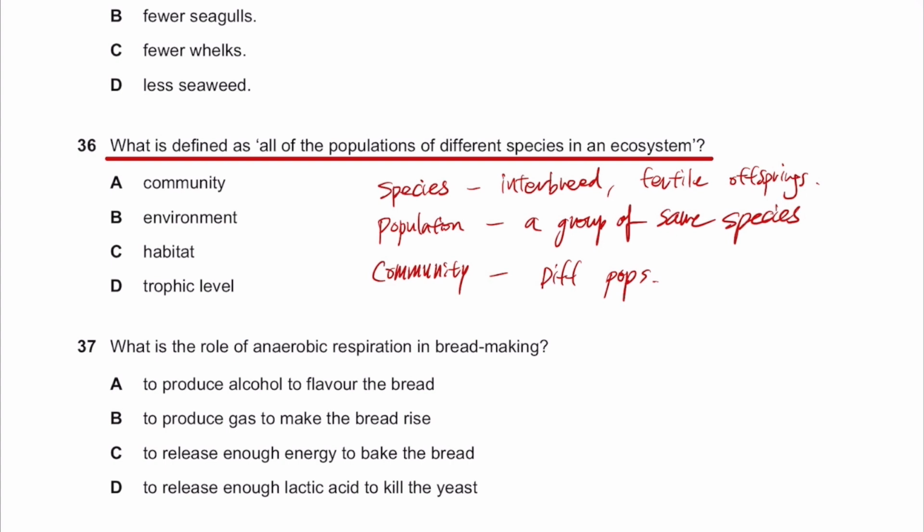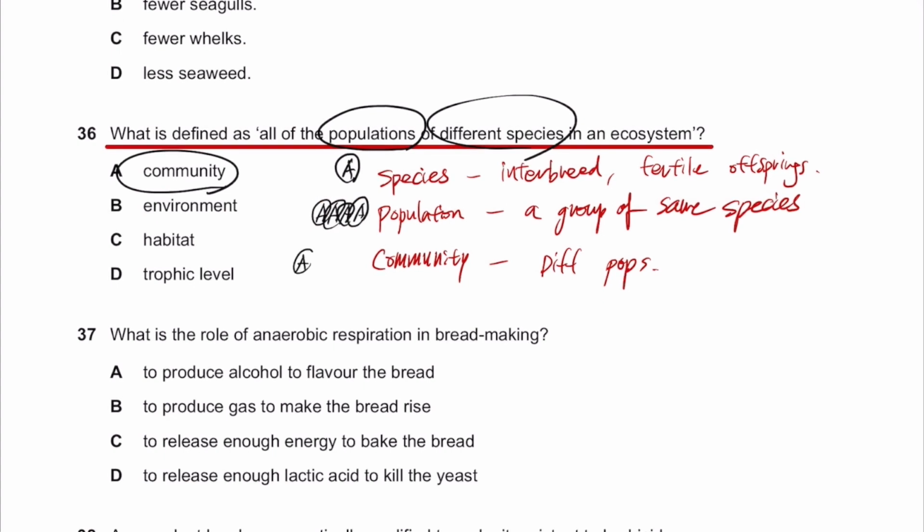So number 36. All of the populations of different species in an ecosystem must be community. It says all of the populations, which is plural, of different species. So let's say there's a species called A. If many A's come together, they form a population.